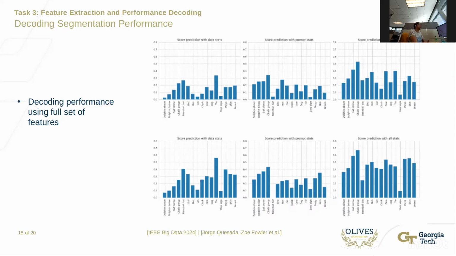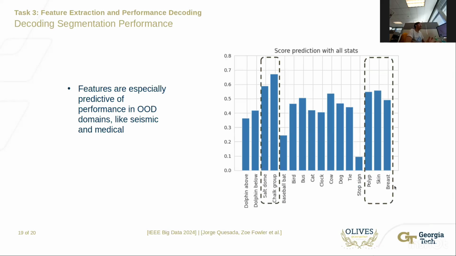I want to focus on the last image here, which is using all the features through a simple quadratic regression. And we can see that particularly the data sets that are out of distribution, meaning the medical data sets here, polyp, skin, and breast, and the seismic data sets here, salt dome and chalk group, are those in which the features are the most predictive of prompting performance, which is precisely the ones in which we need them to be predictive, because those are the ones in which SAM tends to require more specialized strategies in order to get a good segmentation performance.